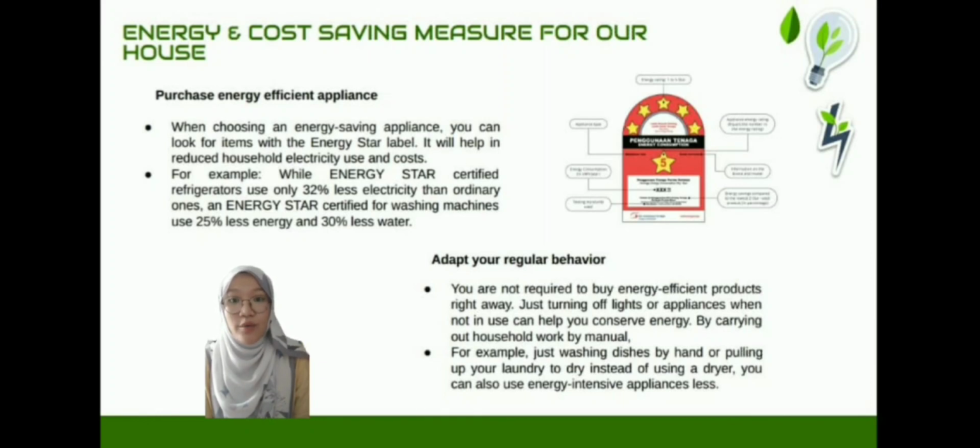Second, we must adapt our regular behavior, because you are not required to buy energy efficient products right away. Just turn off lights or appliances when you do not use them. You can also conserve energy by carrying out household work manually, for example, washing by hand or hanging laundry to dry instead of using a dryer. So you can also use energy intensive appliances less.